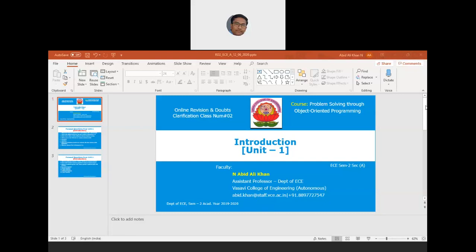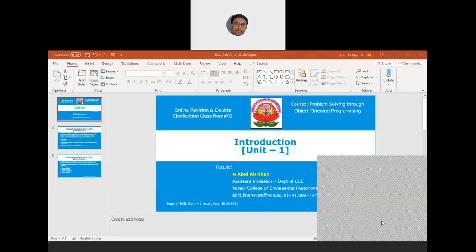Okay, and of course for the second internal examination, which is the theory internal examination, you will have a portion which is confined to unit 5 and the second part of unit 3. So if anybody has any specific doubts,